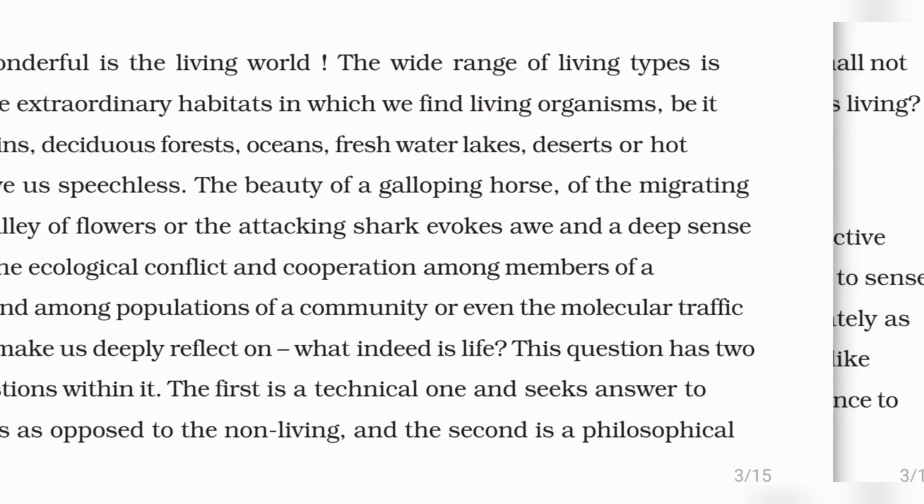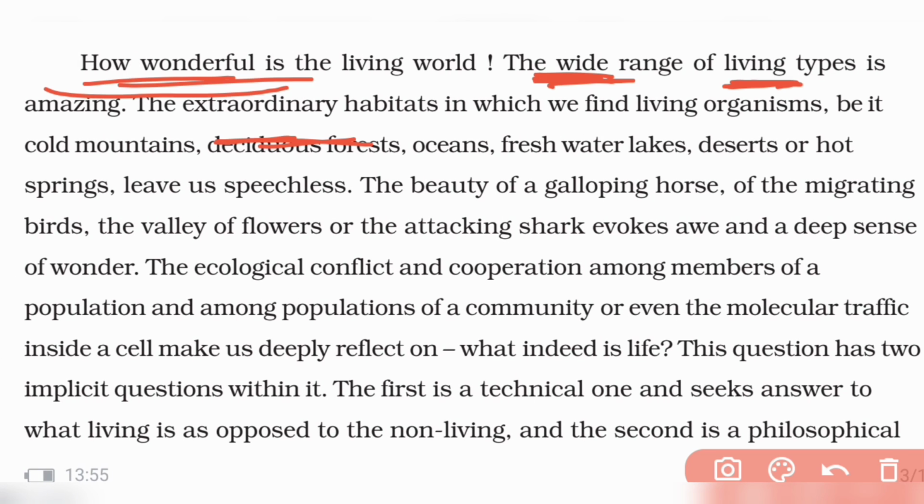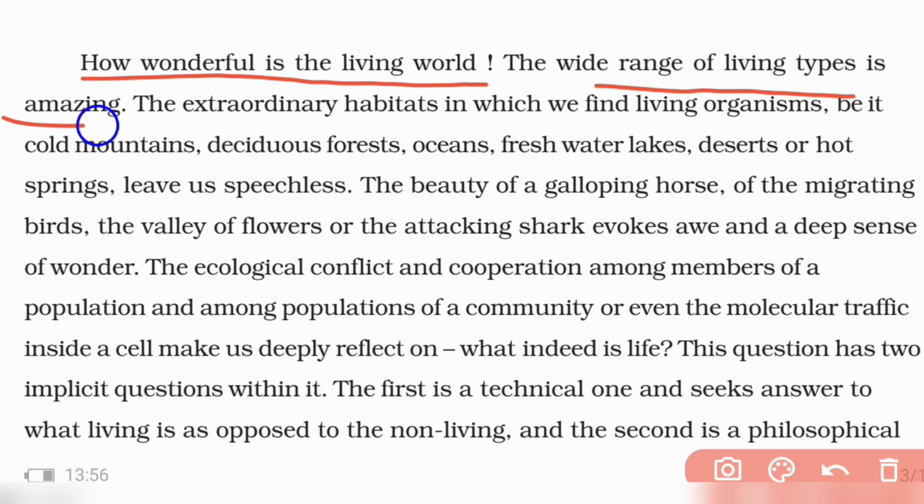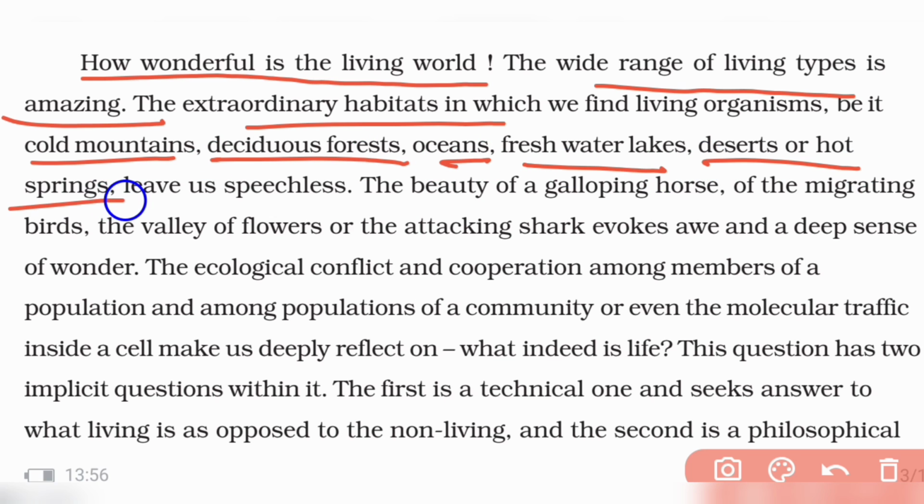Okay, so I'm going to start the chapter, the living world. All of you know how beautiful the living world is. It has a wide range of living types, and amazing, extraordinary habitats which we find living organisms in, be it cold mountains, deciduous forests, oceans, freshwater lakes, deserts and hot springs. All these leave us speechless. Watching so many things, we get amazed, right?